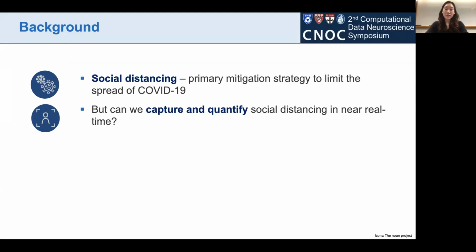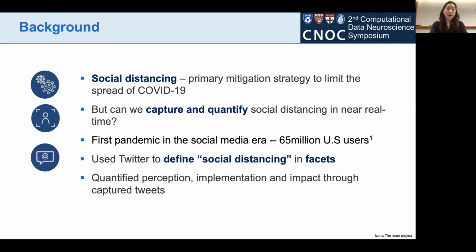Social distancing has been the primary mitigation strategy to limit the spread of COVID-19. But it occurred to us, how can we actually capture and quantify social distancing in near real time? We realized that we can take advantage of the social media era we're in right now, where we already have 65 million users in the US just on Twitter alone. So we use Twitter to define social distancing into facets, and we quantify the perception, implementation, and impact through captured tweets.